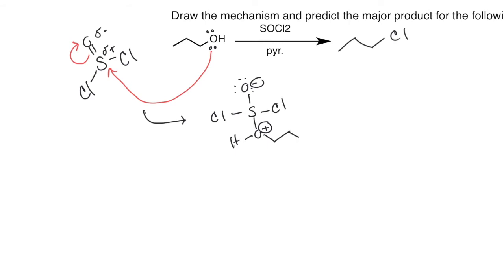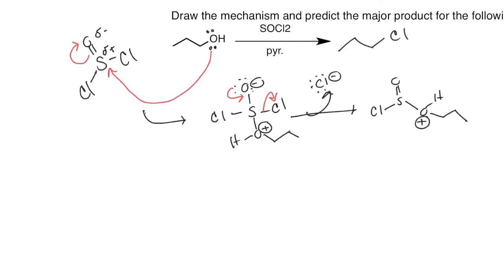Okay, so then what happens is that because that pi bond is favorable and charge is not, it closes again. In doing so, it has to eject something off the sulfur, and the sulfur chooses to eject the chloride. There's our free chlorine. So put that here, Cl minus, because we're going to use it later. Now we have closed that pi bond back. It looks a lot like the SOCl2 we started with, except now it has the substrate on one end. We still have that pesky positive charge.